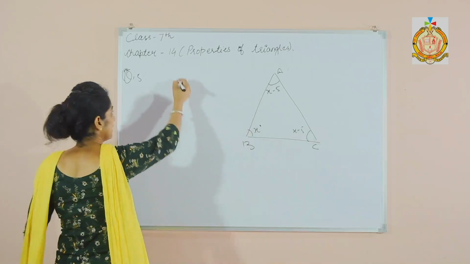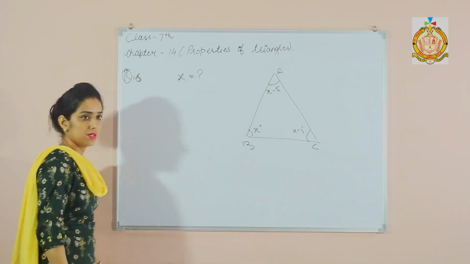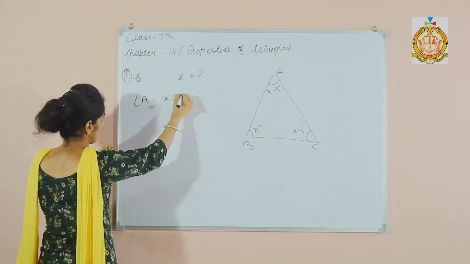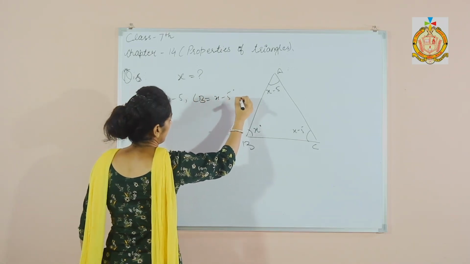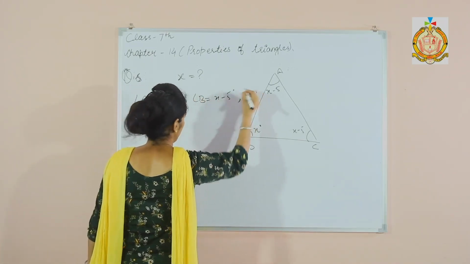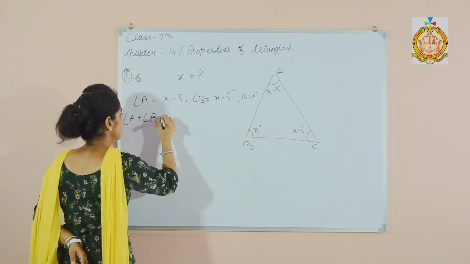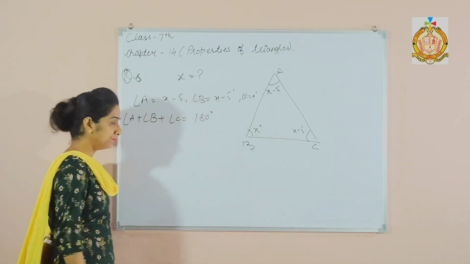Angle A is x minus 5, angle B is x minus 5 and angle C is x. So angle A plus angle B plus angle C is 180 degrees.